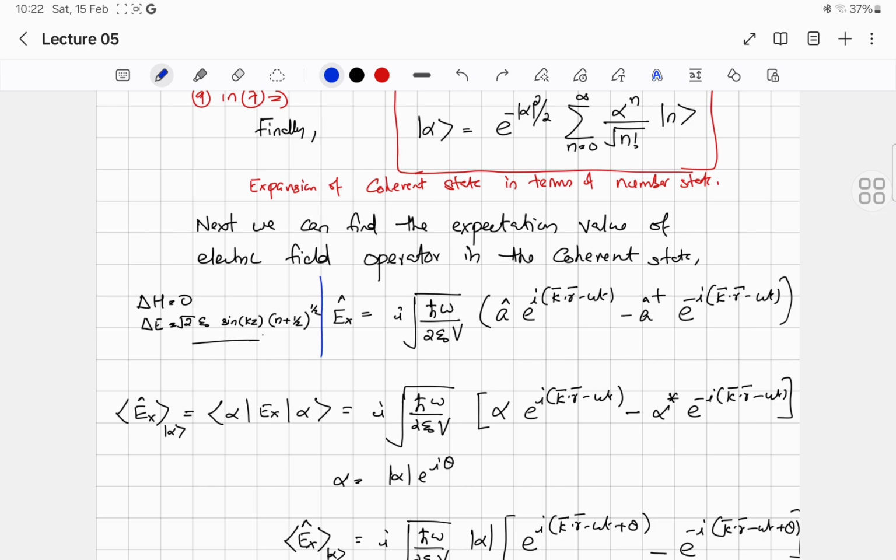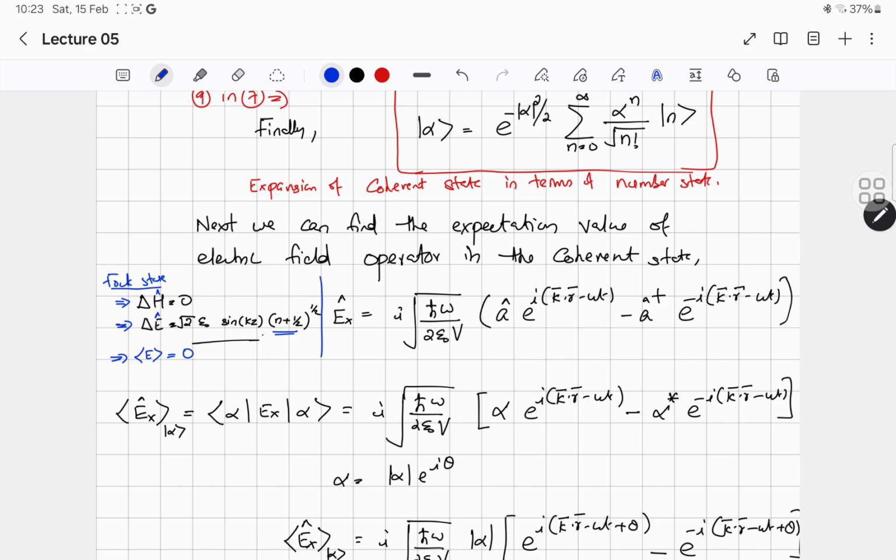That means there is no uncertainty in the energy of the state. The uncertainty in energy is 0, whereas it has a non-zero uncertainty for the electric field. The uncertainty increases with the number of photons, and moreover the expectation value of the electric field is always 0. These are the main characteristics of the Fock state.